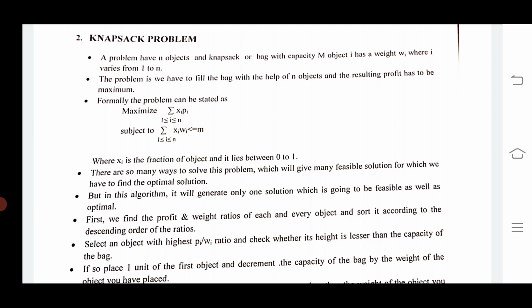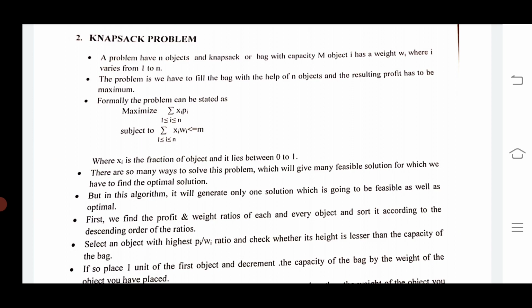We have many ways to solve this knapsack problem, but this algorithm will generate only one solution, which is going to be feasible as well as optimal.